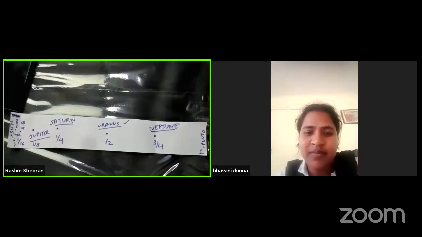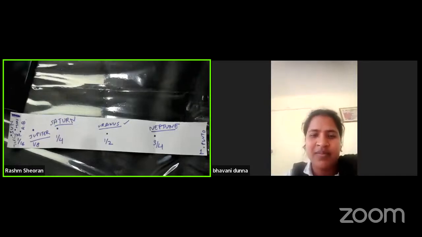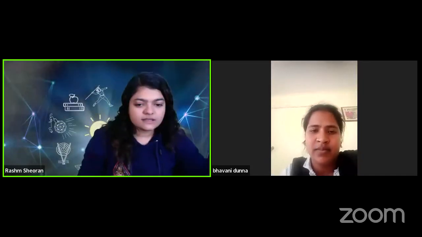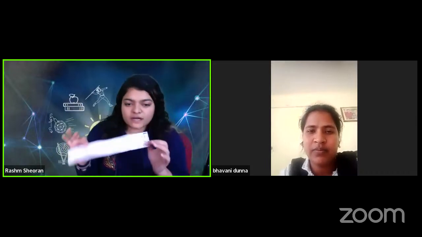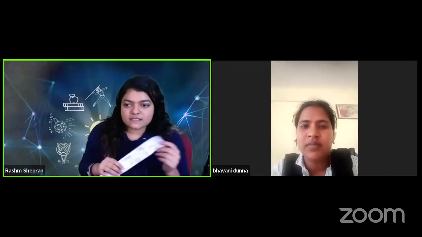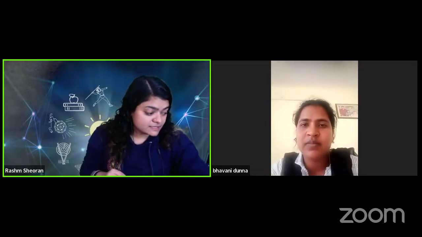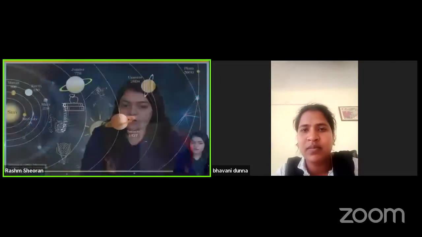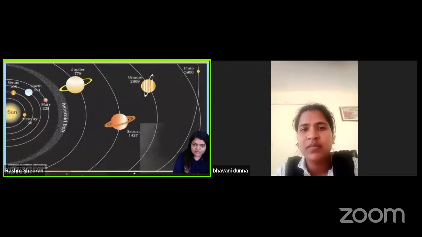Okay, wonderful. So what we will do next is, we learned about the solar system. So this is the bookmark of the solar system. You have learned what is the distance between these planets. Now, what about the size of the planets? If I show you this picture, in this picture we were also seeing the size of the planets. We were seeing the distance of the planets.